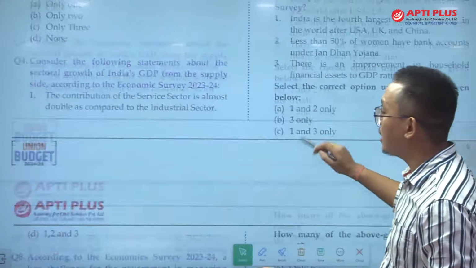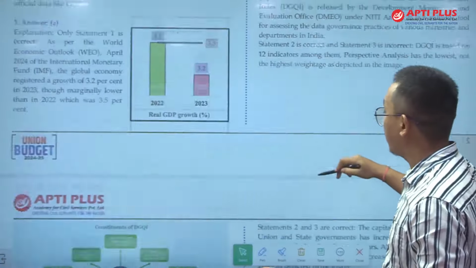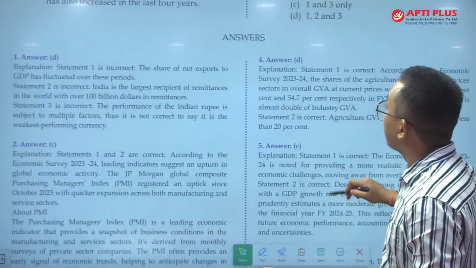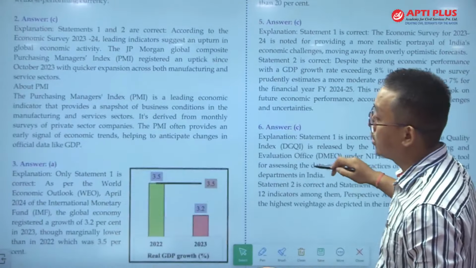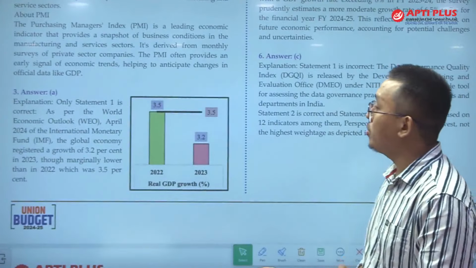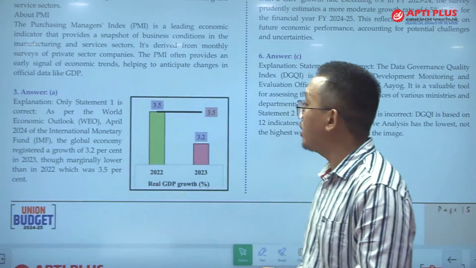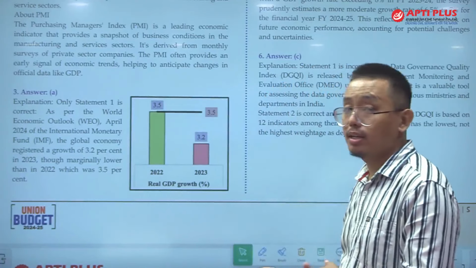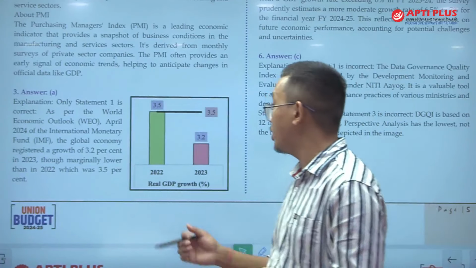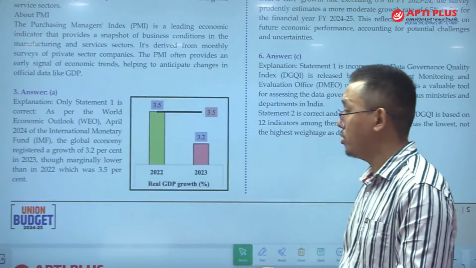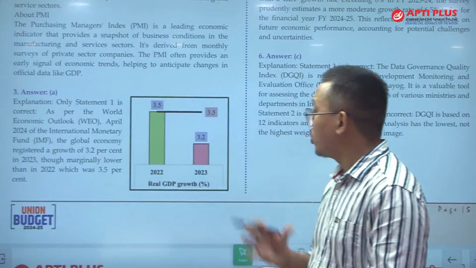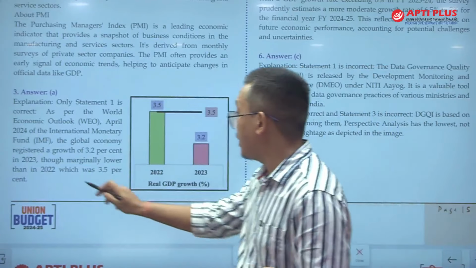Let us see the other explanation. For question number 3, only statement 1 is correct as per the World Economic Outlook, April 2024, International Monetary Fund. So the IMF releases this report. The global economy registered growth of 3.2%, and this growth was marginally lower than in 2022.